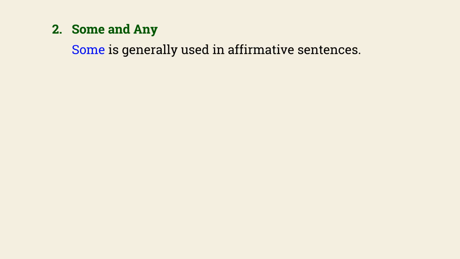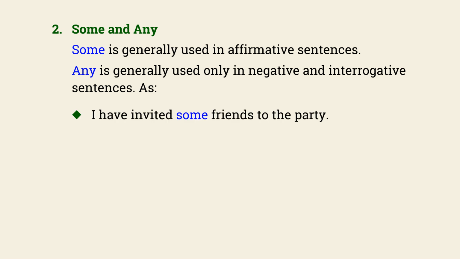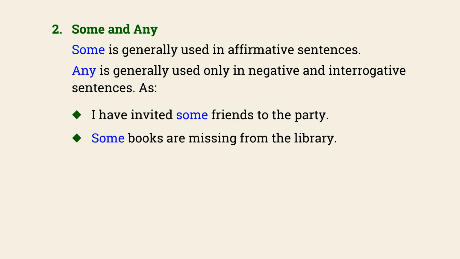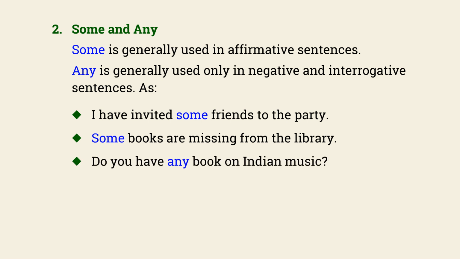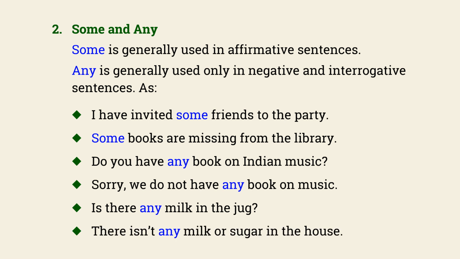Some and any. Some is generally used in affirmative sentences. Any is generally used only in negative and interrogative sentences. For example: I have invited some friends to the party. Some books are missing from the library. Do you have any book on Indian music? Sorry, we do not have any book on music. Is there any milk in the jug? There isn't any milk or sugar in the house.